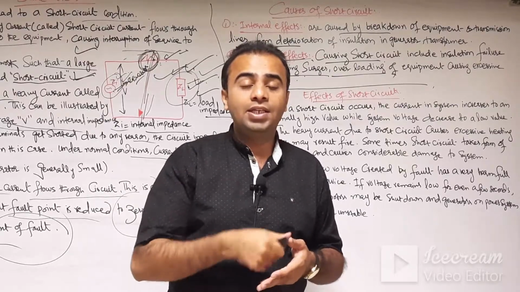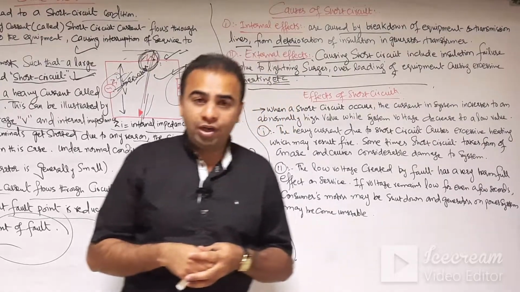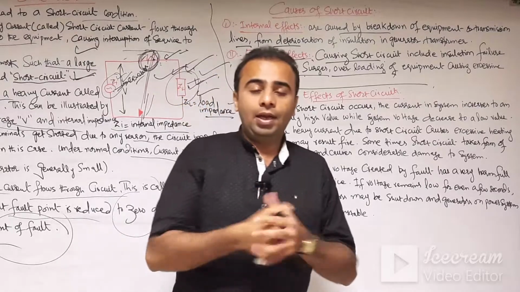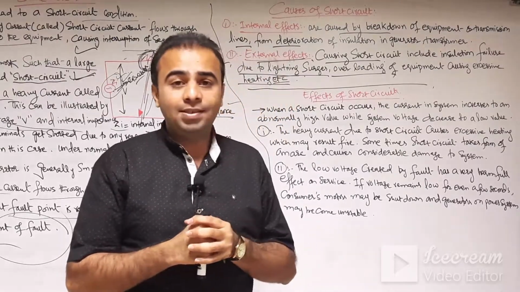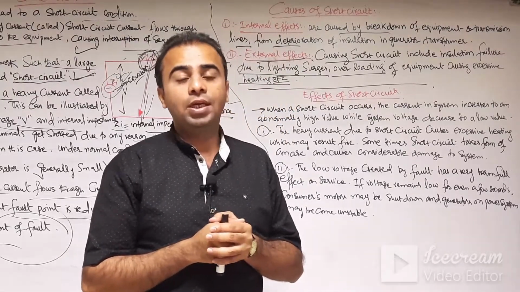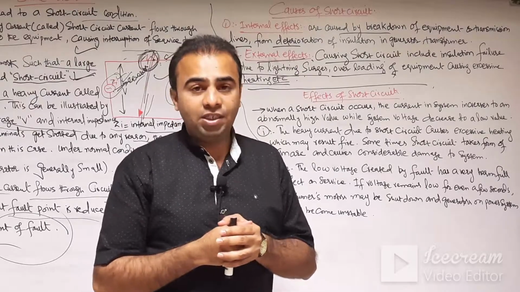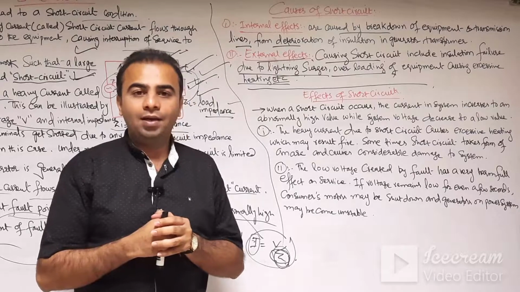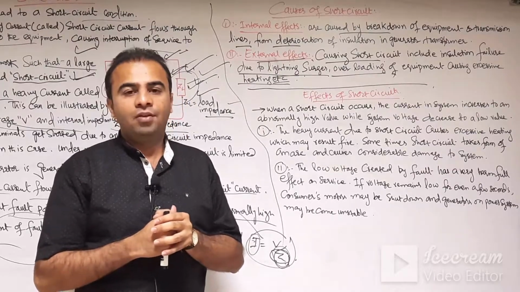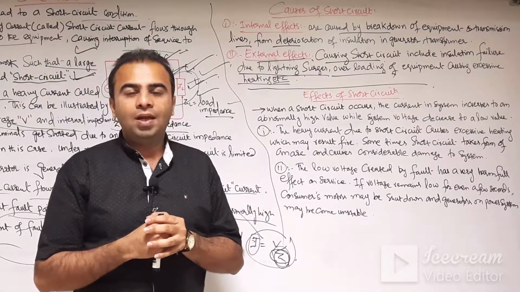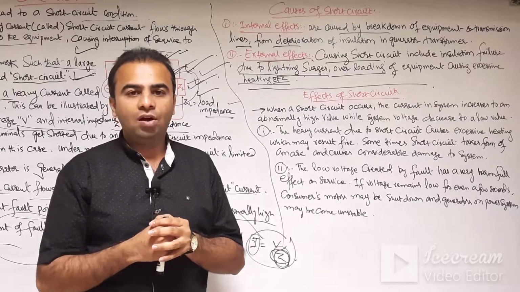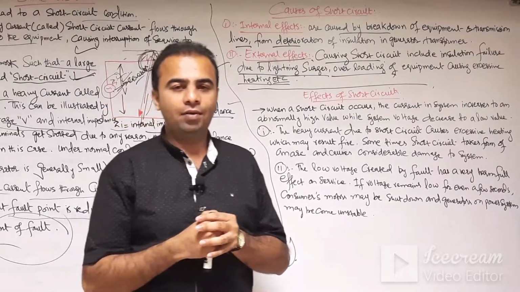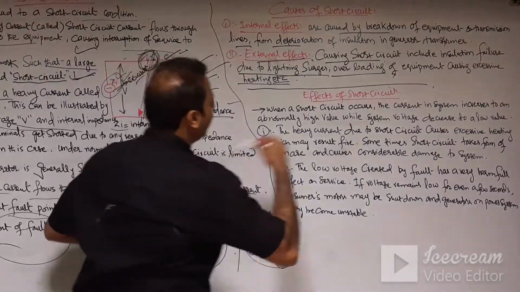If the insulation is badly deteriorated, obviously your electrical appliances or the system may be damaged due to overheating or insulation failure, or the abnormally high current flowing from the network may cause the failure or malfunctioning of any kind of electrical devices. Okay. So, effects of the short circuit.